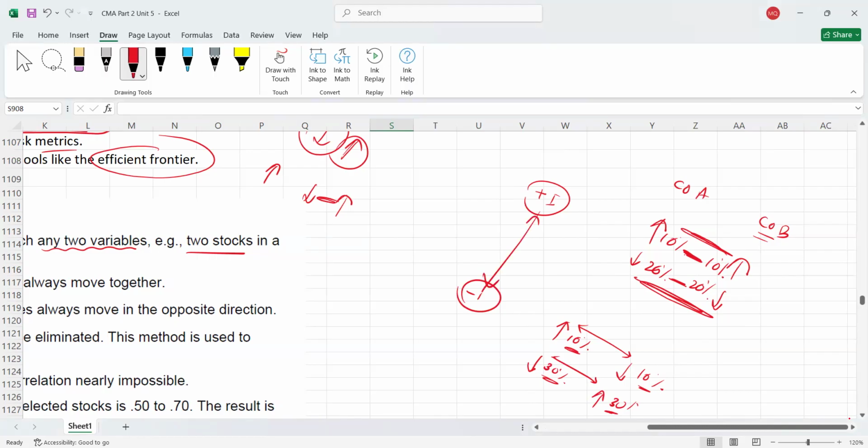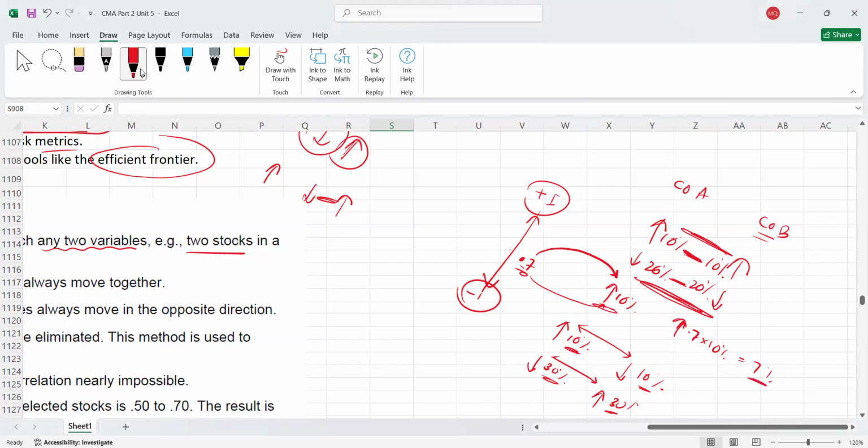For example, the correlation value is 0.7. It's a plus. So what does it mean? If, for example, company A's stock price increases by 10%, let's assume, B will increase by 0.7 of the first change. It's a plus, so it should also increase. So if company A's price is increased by 10%, B will also increase, but B will increase by 0.7 of this 10%. So 0.7 of 10% will become 7%. It means if A's price is increased by 10%, B's price will increase by 7%.